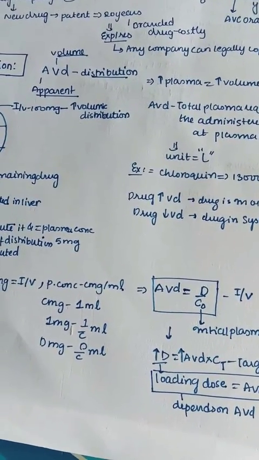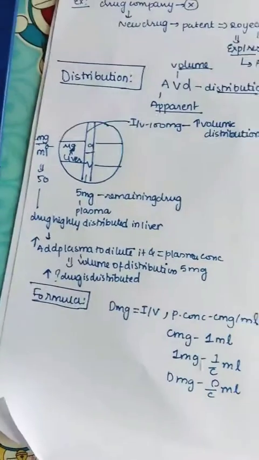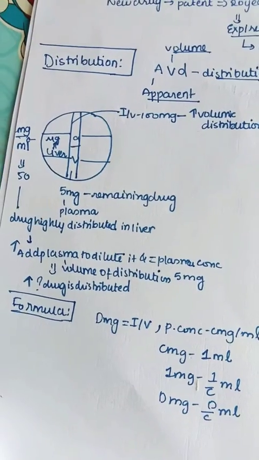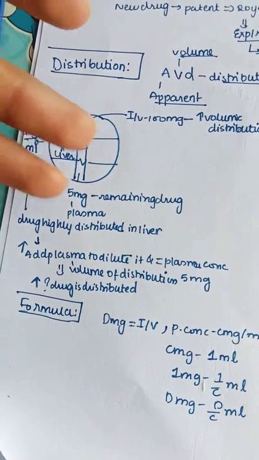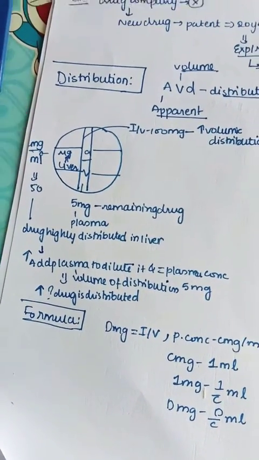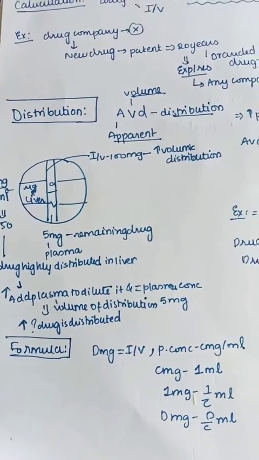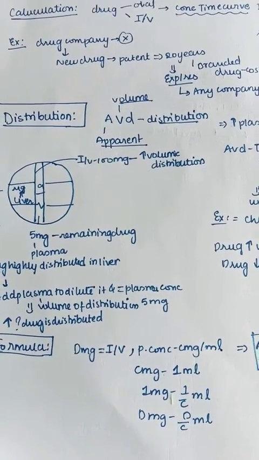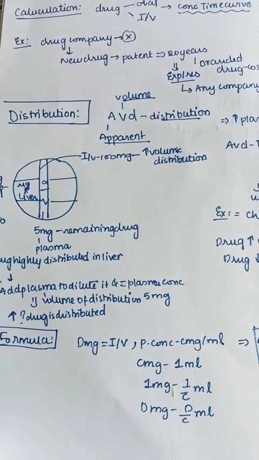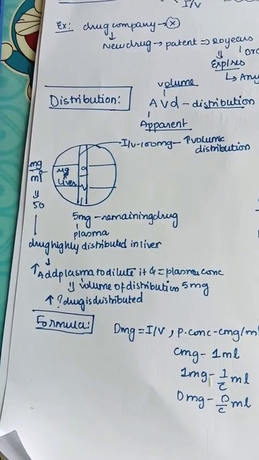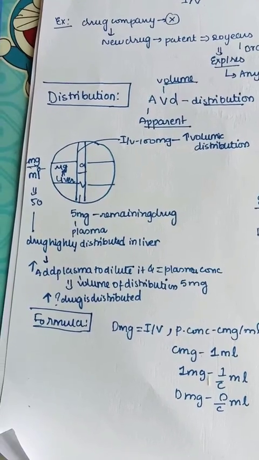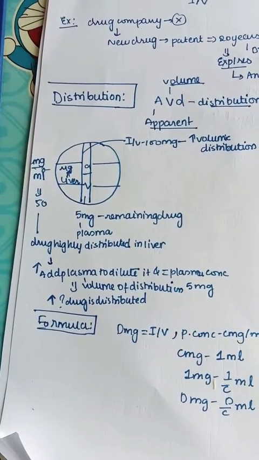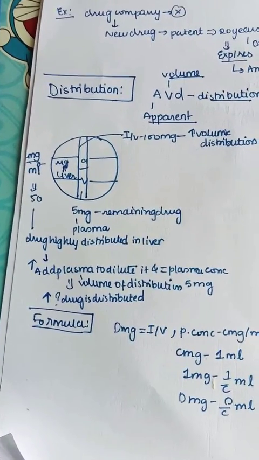If we try to understand this by a diagram, for example, this is a human body. Here we have the circulation, arterial and venous sides. Taking the lungs, for example, intravenously we have given 100 milligrams of drug. 5 milligrams is the remaining drug present in the plasma, and about 50 milligrams per milliliter is present in the liver.